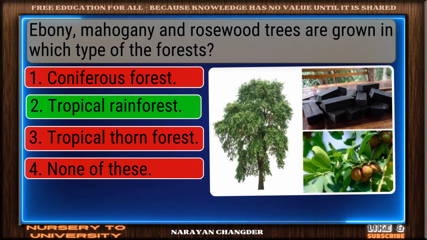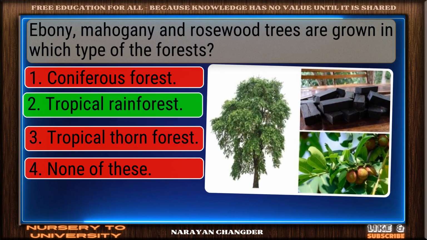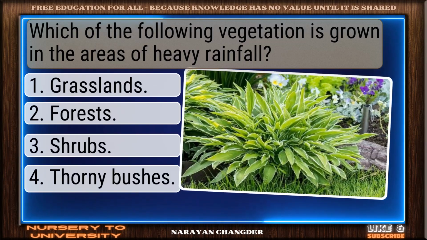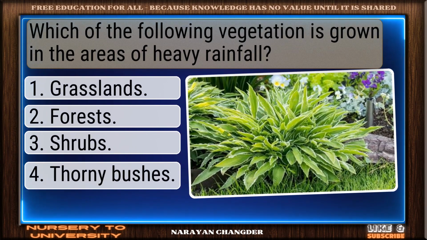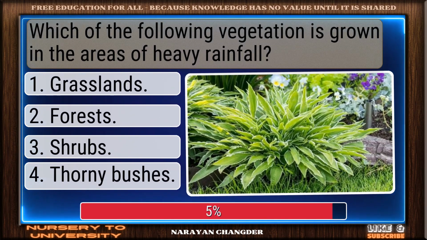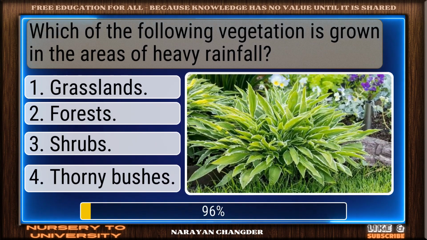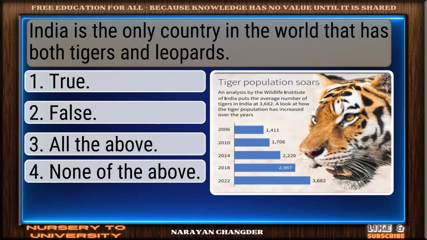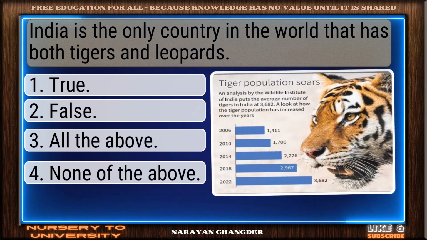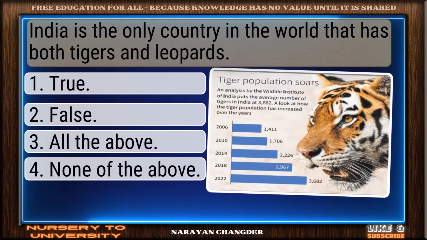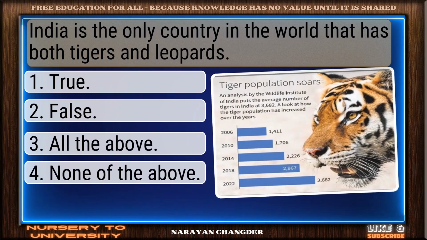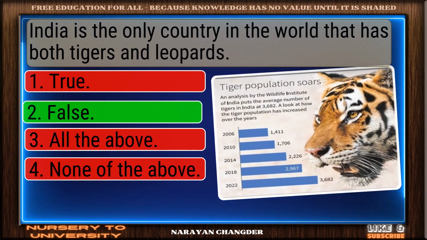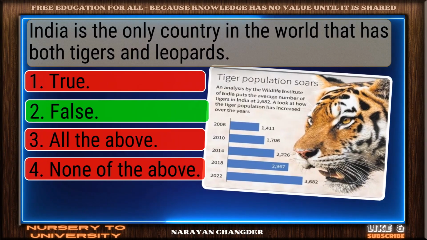Good thinking. Tropical rainforest is the right answer. Question number 99. Which of the following vegetation is grown in the areas of heavy rainfall? Well picked. Forests is the correct answer. Question number 100. India is the only country in the world that has both tigers and leopards. Solid response. False is a valid choice.